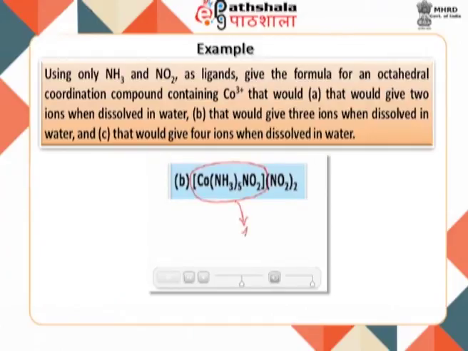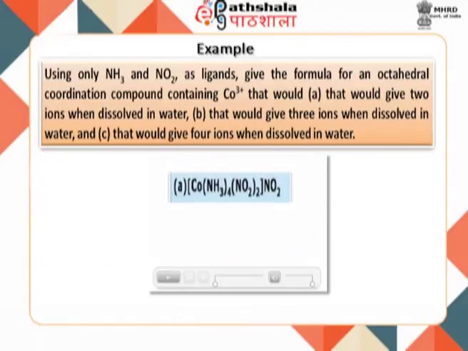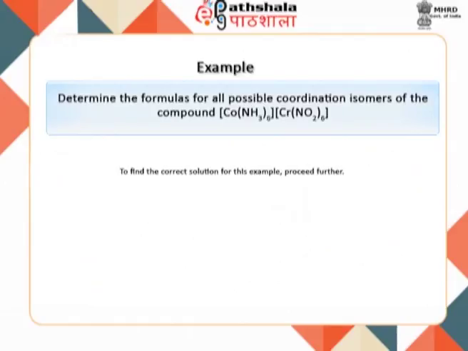B. In this, [Co(NH3)5(NO2)]2+ makes 1 cation and 2 nitro ligands come as counter anions, thus making 3 ions in total. C. [Co(NH3)6]3+ makes 1 cation and 3 nitro ligands come as counter anions, thus making 4 ions in total. Here is another solved example.